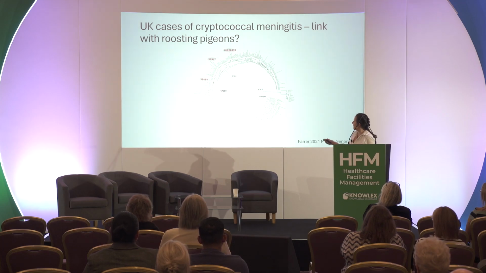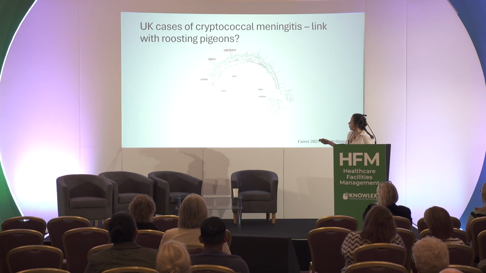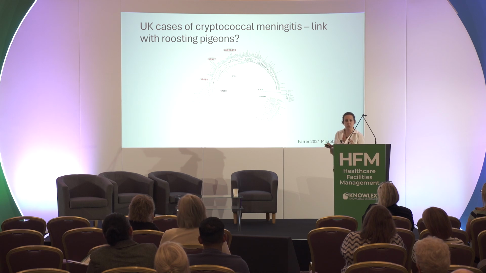And this is some genetic analysis. You don't need to understand this diagram. The point was to show there's been a lot of effort trying to understand where these fungal infections come from, their spores. That usually means analysis of the strains that killed those two patients in the Glasgow hospital, shown in red. All of these other strains were also compared genetically to try and figure out where these fungal infections are coming from. And I think that's really important because we need to know where these fungal infections come from,